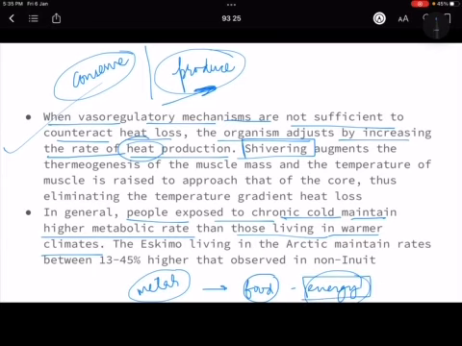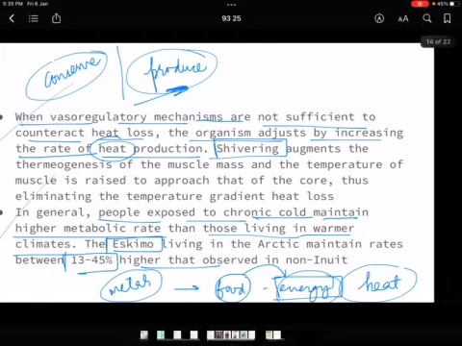And this energy, when converted from the food, produces heat. So if the metabolic rate is higher, more heat is produced in the body. So the Eskimos have a 13 to 45% higher metabolic rate than the non-Inuits, that is another way.